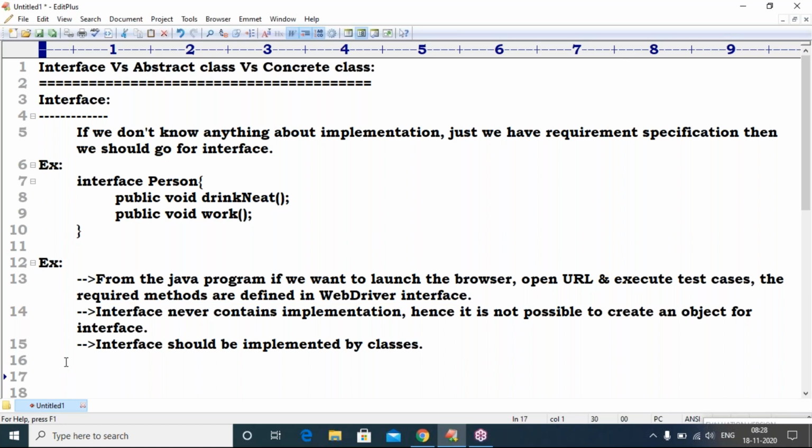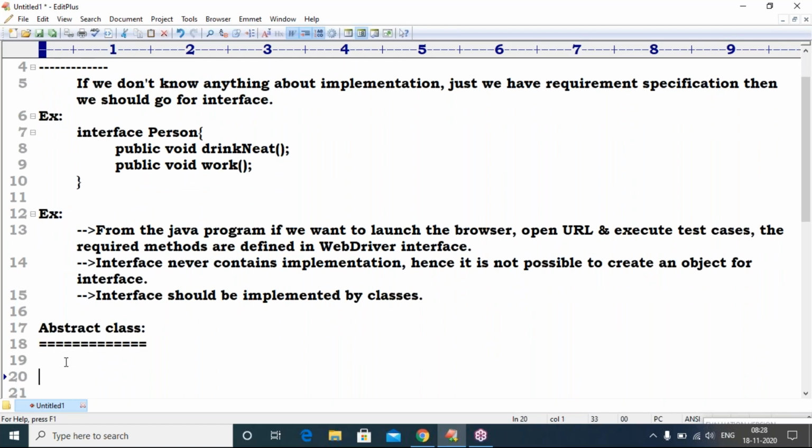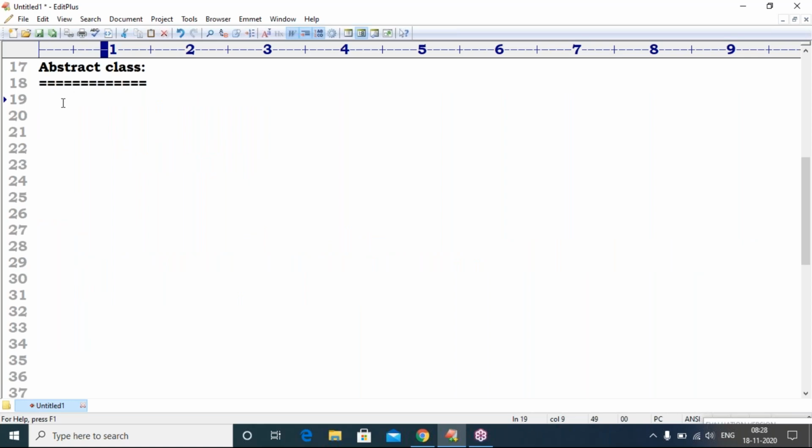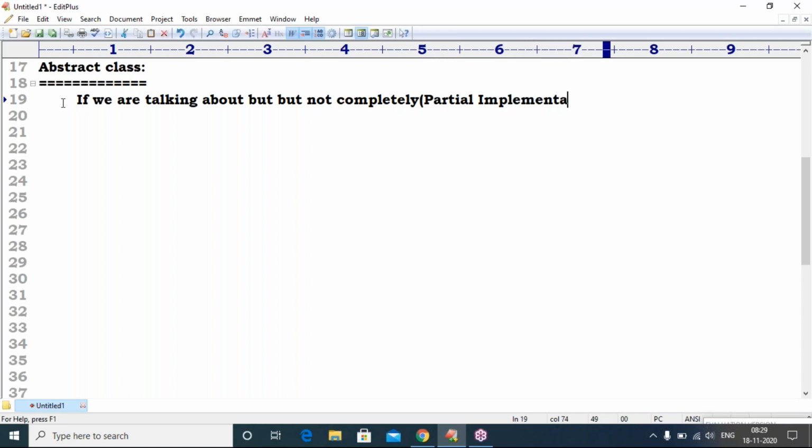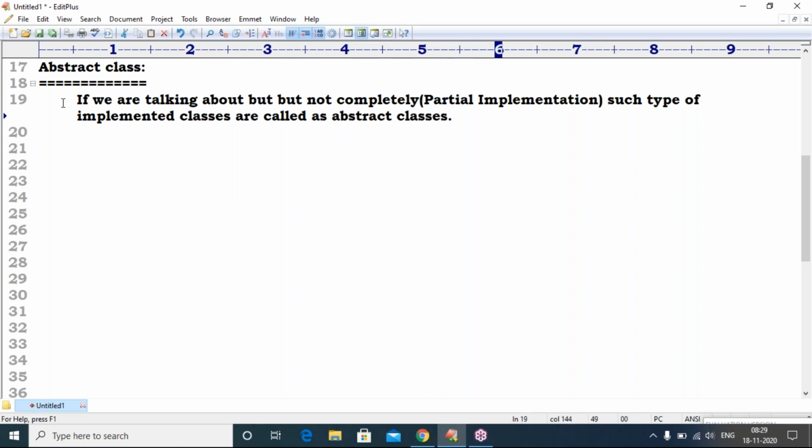Next, abstract class. If we are talking about implementation, but not completely, only partial implementation, such a type of implemented classes are called abstract classes.